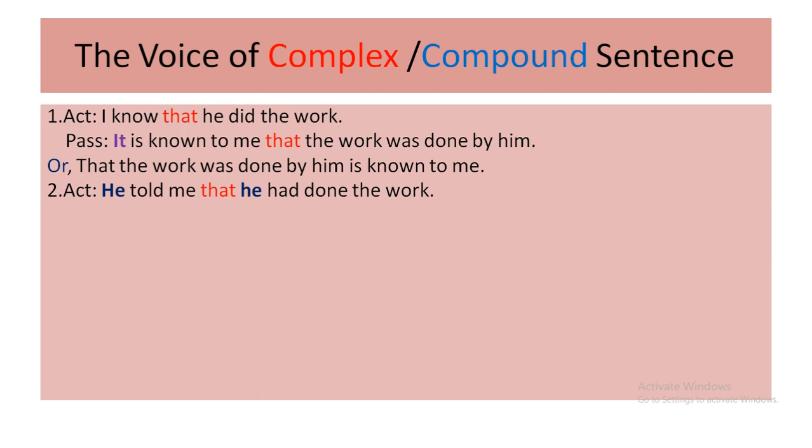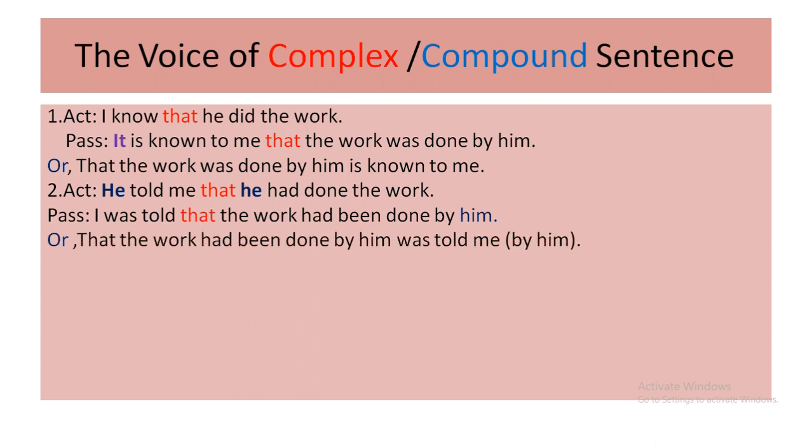You can write it in just one part. Now look at this one. I was told by him, I didn't write it here, but by him I have added at the end of the parts. I was told that the work had been done by him. Another answer I have also added.